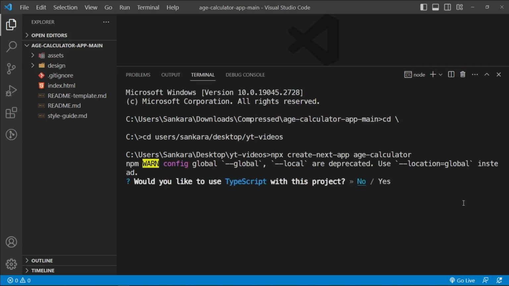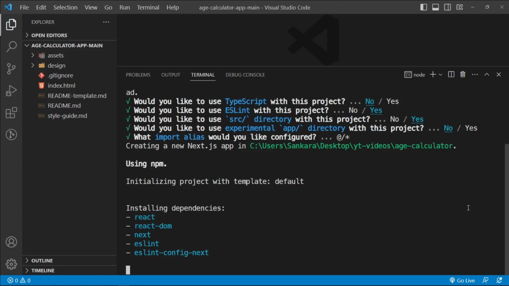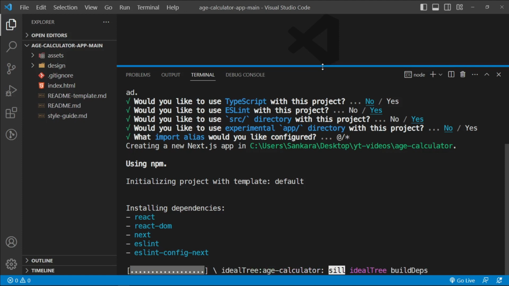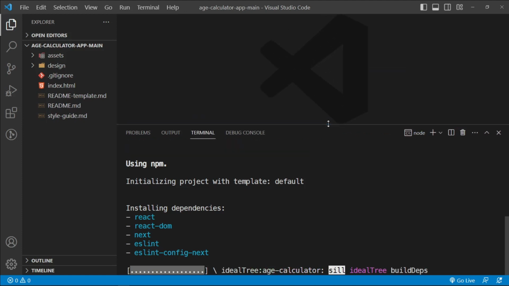First, let's go through some steps. We are not going to be using TypeScript, and we want ESLint, we want the source directory, we don't want the app directory, and the import alias can remain as default. Then I'm going to let this run, and once it finishes running, we are going to begin building our application. I just want to mention that we're going to be using Tailwind CSS, and we're also going to be using date-fns, which is going to help us to handle our dates.